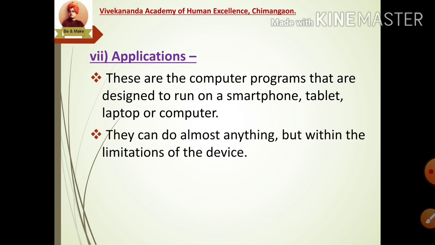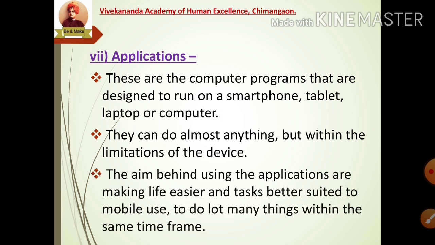They can do almost anything, but within the limitations of the device. The aim behind using these applications is making life easier and tasks better suited to mobile use, to do many things within the same time frame. It means I can do many tasks within the same time, and the tasks will be easily done.